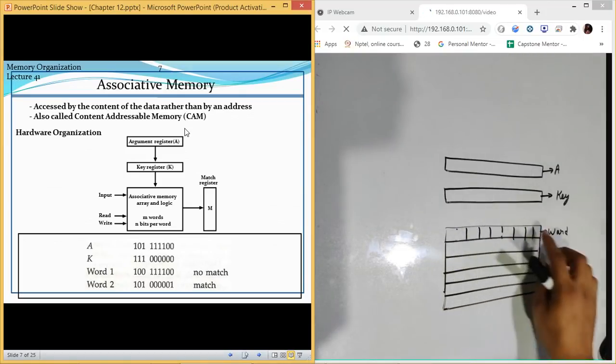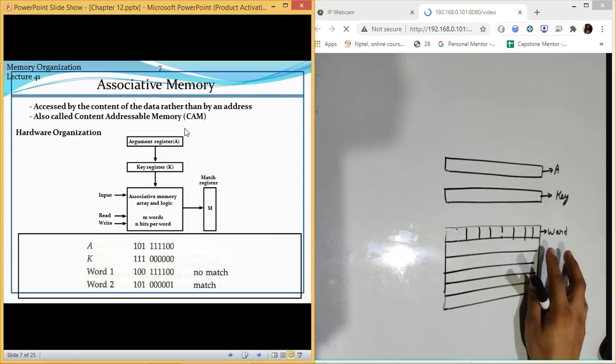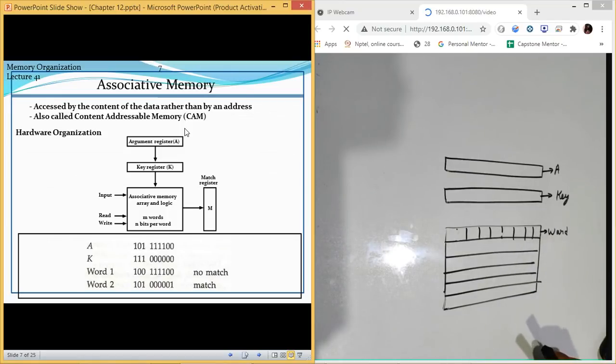If there are 8 flip-flops, there will be 8 circuits in one word. If there are 128 words and 8 bits in each, just multiply 128 into 8. Those many circuits are used to match the data. That is why it is a little bit expensive as compared to the other type of memory.